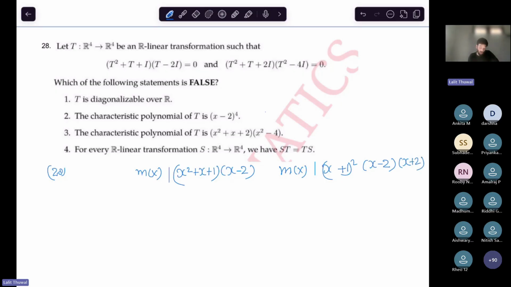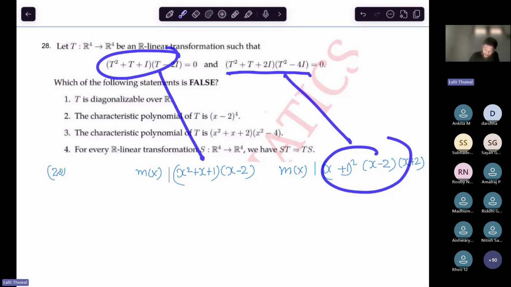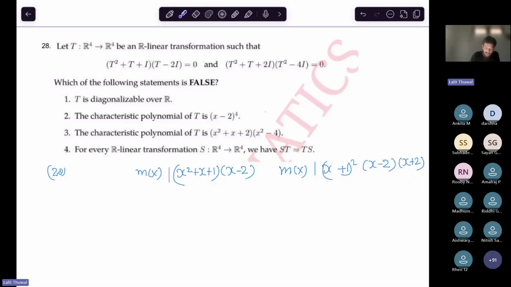Let me adjust according to my convenience. So this polynomial comes from here, and this gives this, right? The minimal polynomial will divide these two polynomials. So mx should divide what? The GCD of both these polynomials, right? This one and this one. But the GCD comes out to be x minus 2.